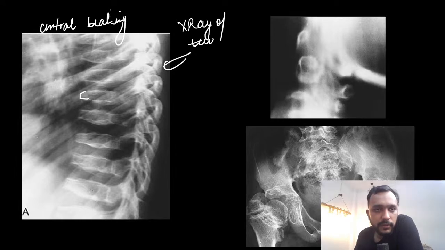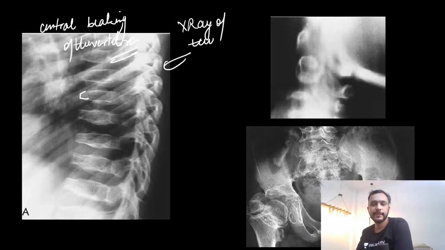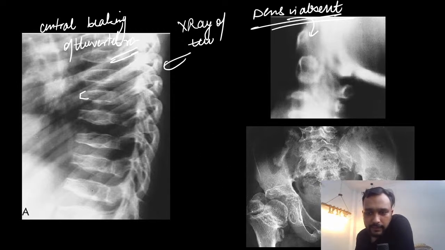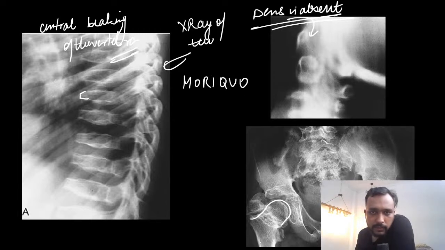On the lateral view we can see that the dens is absent, and we can see dysplasia of the head of the femur. So guys, just remember, this is seen in a case of Morquio syndrome.